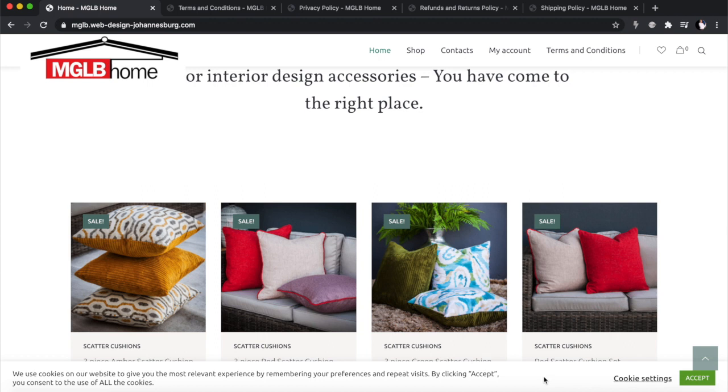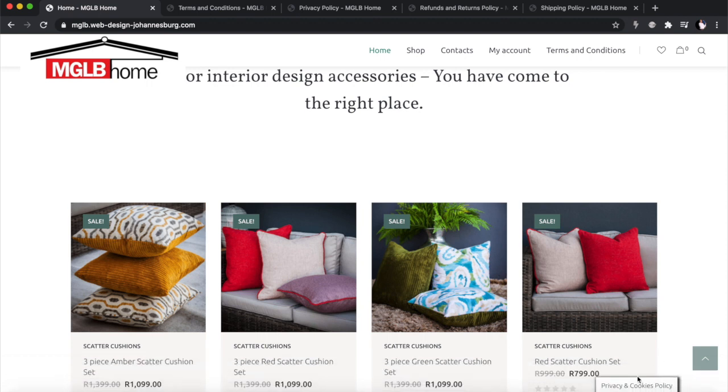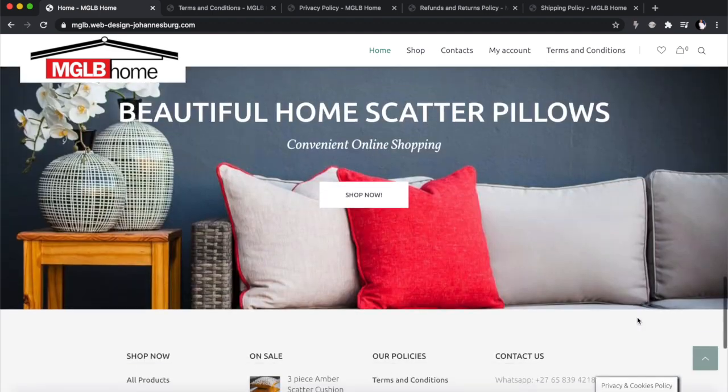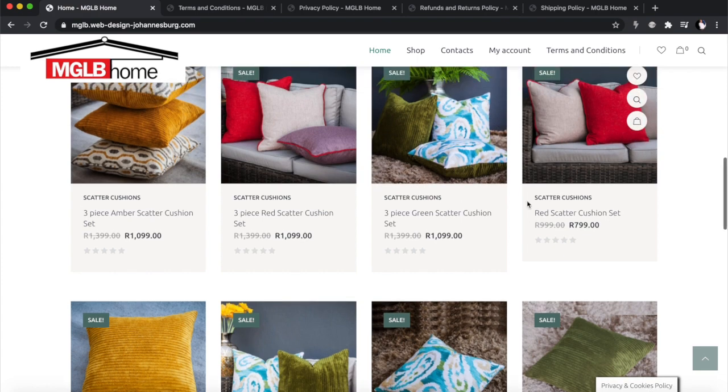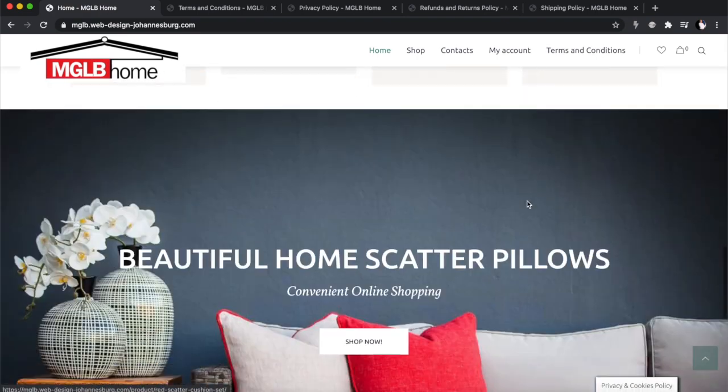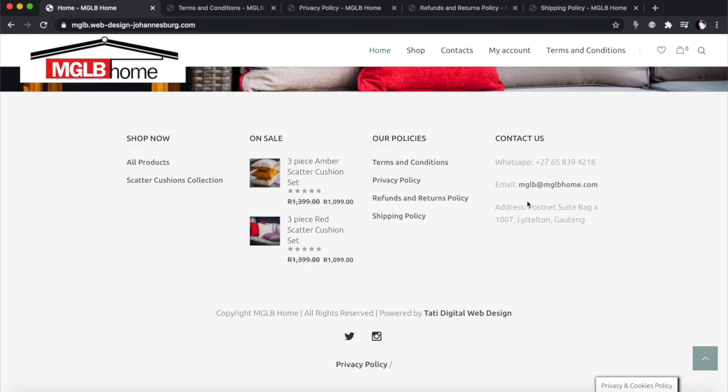So this is important, and you need to have this appearing on the front page, and it should be something that's sort of disruptive on your website, that people can't do anything without accepting it. It must be clear and to the point, and you put it on the bottom end of this, and they will click accept, and once they do that, the policy is always there. So everywhere they visit on your website, they will have this cookie policy, and there is a plugin for this, and I will link it in the description below, so that you can just employ and use it and make sure that you have a proper cookie policy.